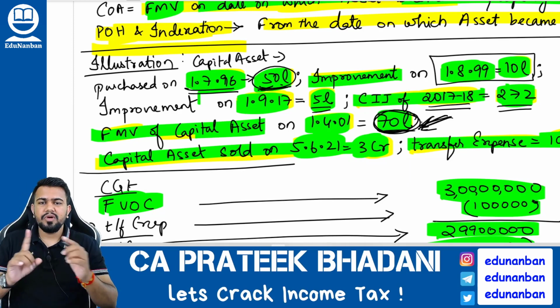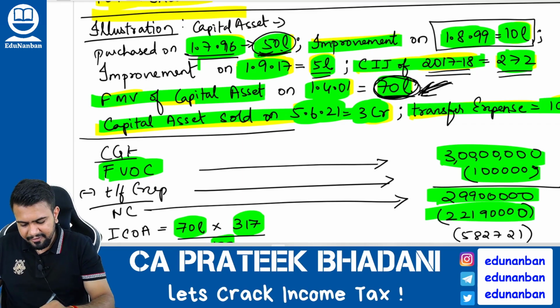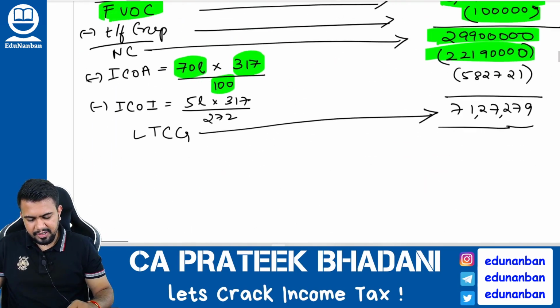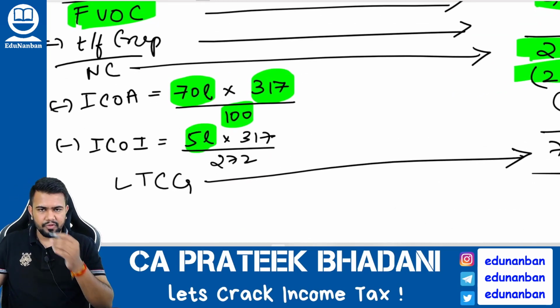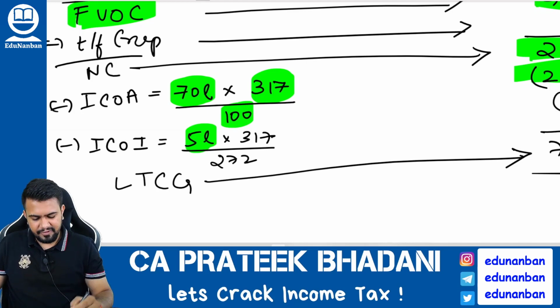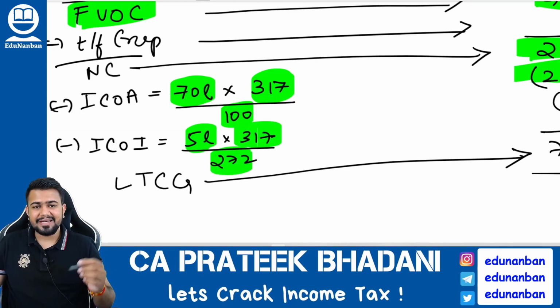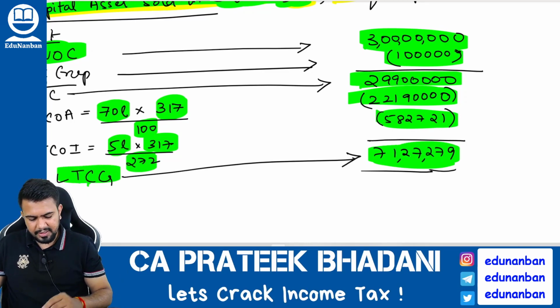Now there is one more improvement done after 1/4/2001, which is 5 lakh rupees, done on 1/9/2017. For this you have to find the indexed cost of improvement, which is: take the value of improvement, multiply it by the cost inflation index in the year of transfer, and divide it by the cost inflation index in the year of improvement. So you will find the indexed value of improvement. Then reduce both of them, and you will find the long-term capital gain.